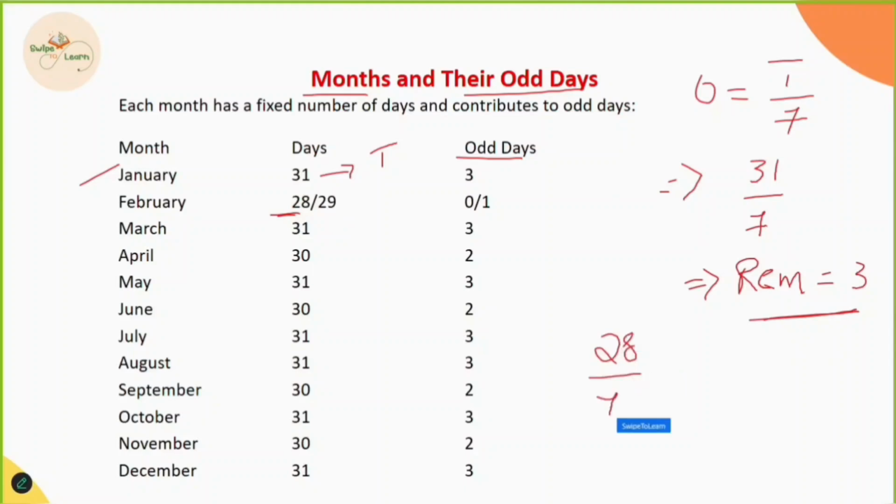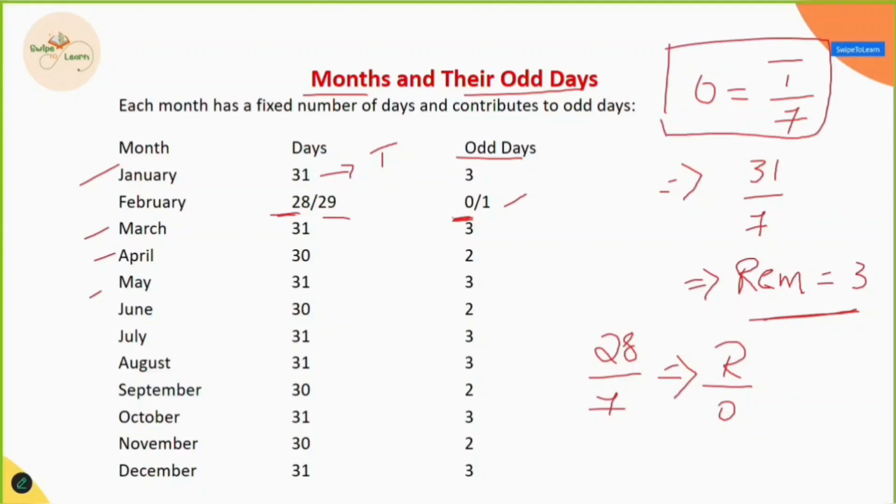Similarly for February, for a non-leap year, we have 28 days. 28 divided by 7, 7 fours are 28. That means the remainder is 0. So 0 remainder means 0 odd days. For 29 days, we get the odd days as 1. Similarly, for March, April, May, we calculate the odd days with the formula total number of days divided by 7.